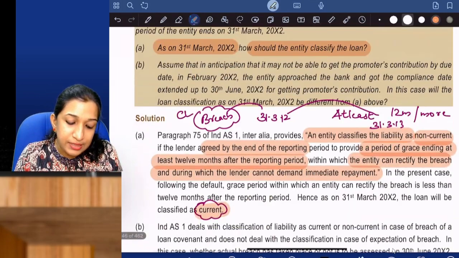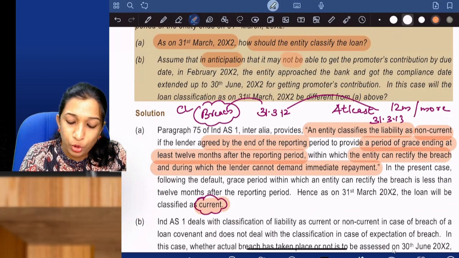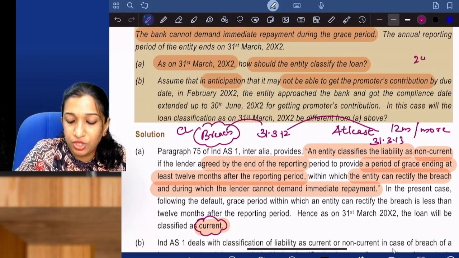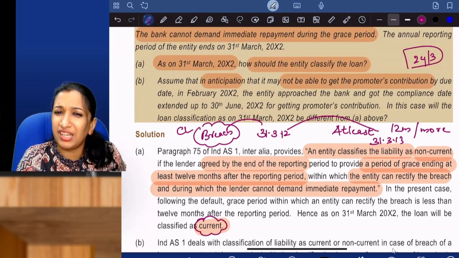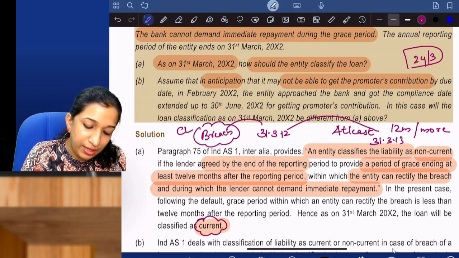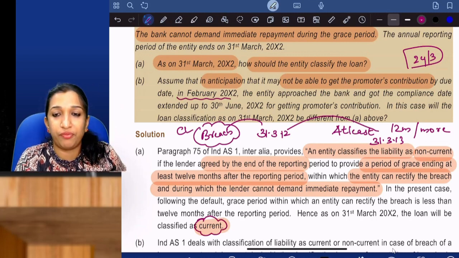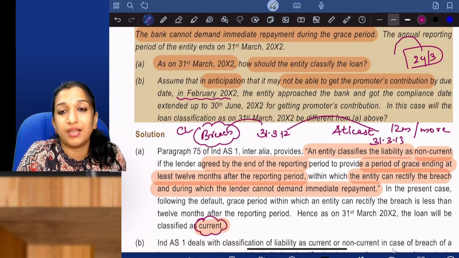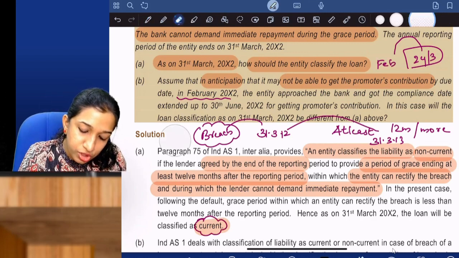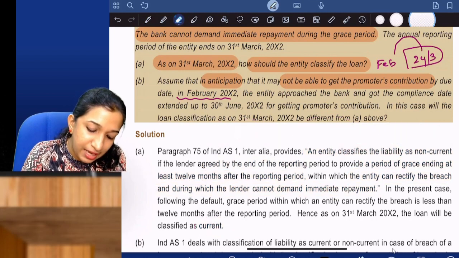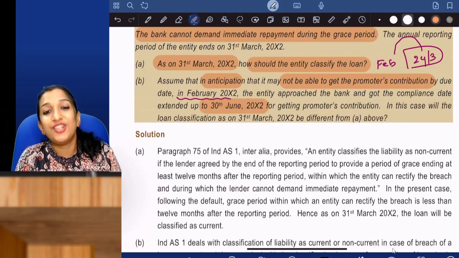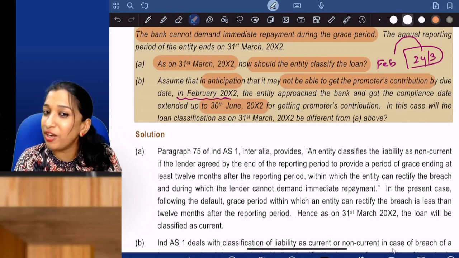Now, assume that in anticipation that it may not be able to get promoters contribution, that is 24th March, you need to get the promoters contribution by due date in February 2012. Before this due date, in February itself, the entity approached the bank and got the compliance date extended up to 30th June 2012. So there was no breach at the end of the year. Yes or no? At the reporting date, there is no breach.